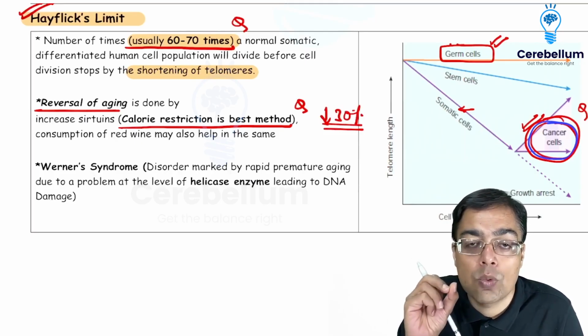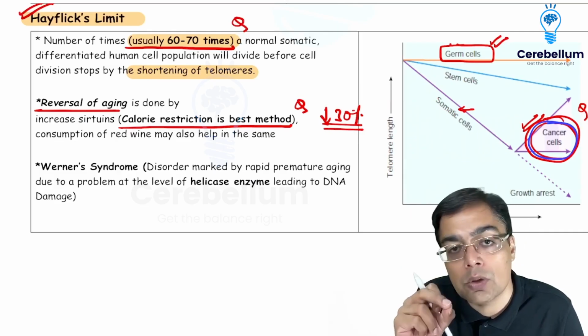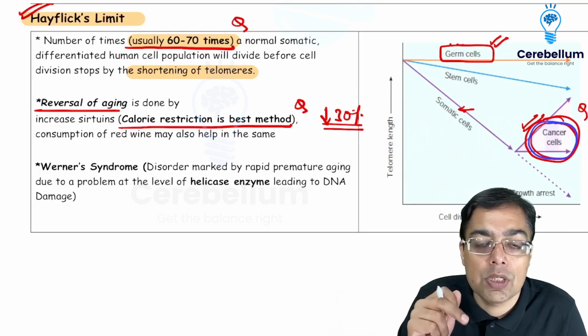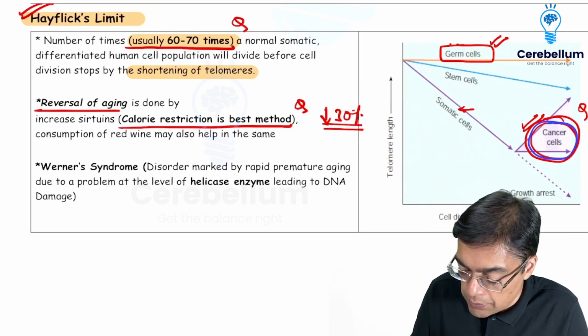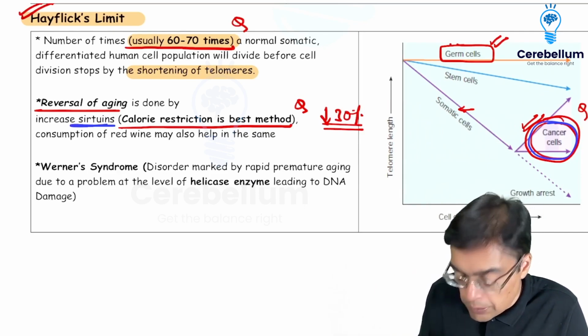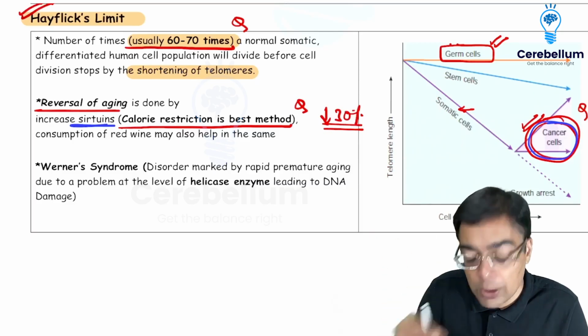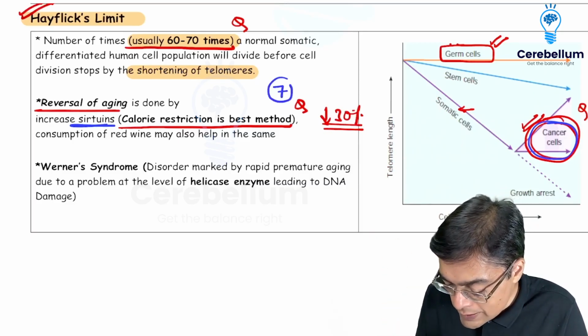So calorie restriction is one of the known methods of reversal of aging. And how does it contribute? Because calorie restriction is going to increase the activity of certain enzymes, which are going to be given the name of sirtuins. Remember, how many sirtuins were there? INHVD question, more than one option correct question, 7.